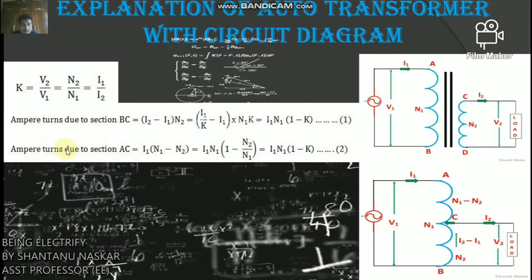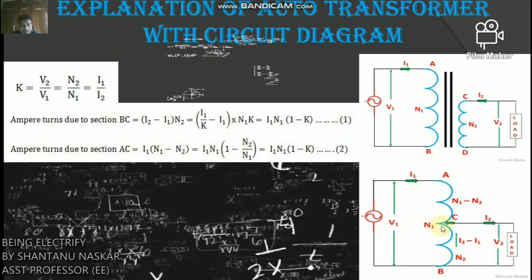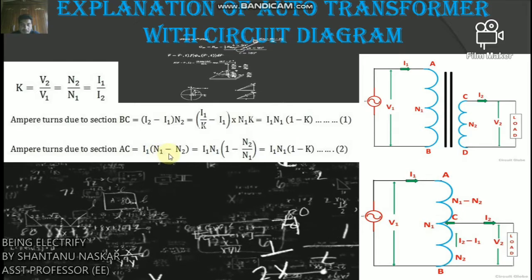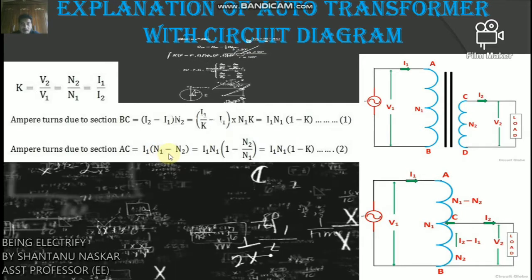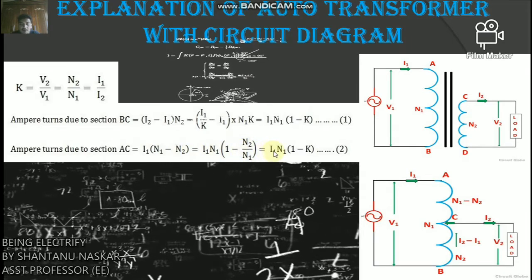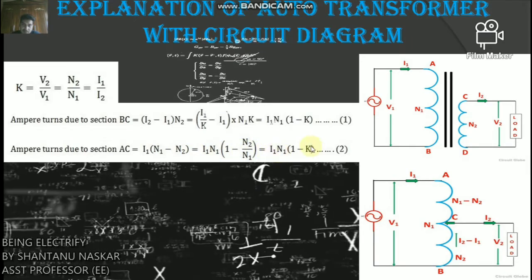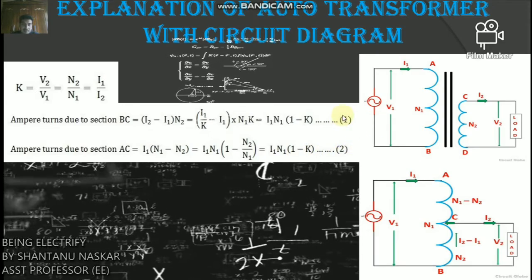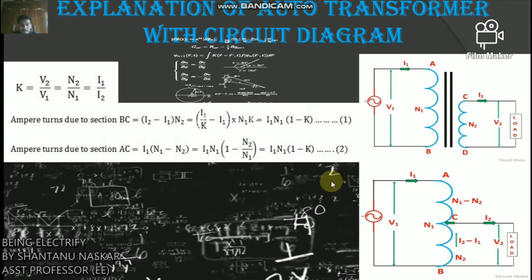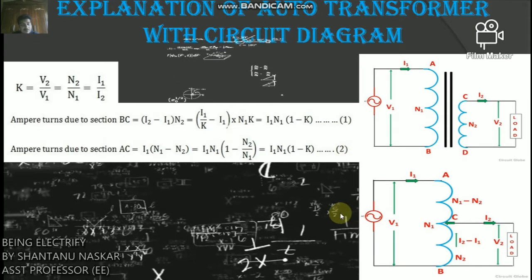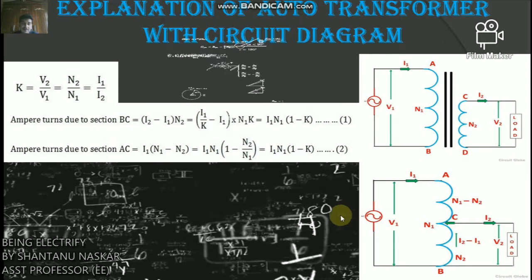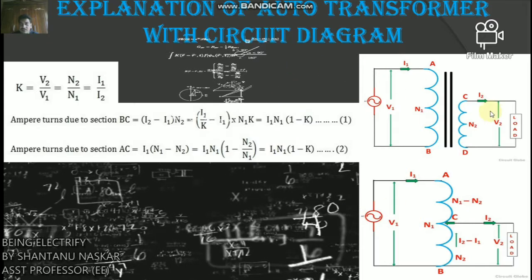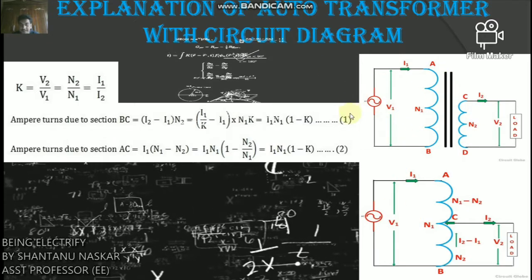And the ampere turns due to section AC is I1 into (N1 minus N2), equals I1 N1 within bracket (1 minus N2 by N1), equals I1 N1 within bracket (1 minus K), which is equation number 2. Now equations 1 and 2 show that the ampere turns due to sections BC and AC balance each other, which is a characteristic of the transformer. So this is the explanation of the auto transformer with circuit diagram.